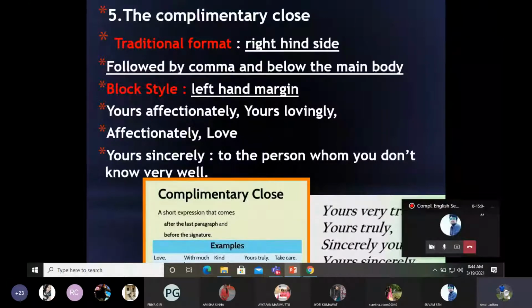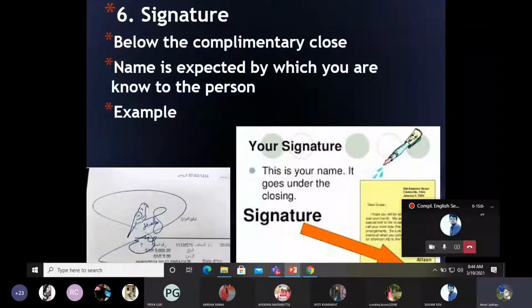Should we proceed now? Yes, sir. Okay. The last one is very important when it comes to formal letters. But when it comes to informal letters, we generally don't find the signature of the person who has written the letter to you. However, if you want to, you can. So it is right below the complimentary clause. Generally the name is expected.